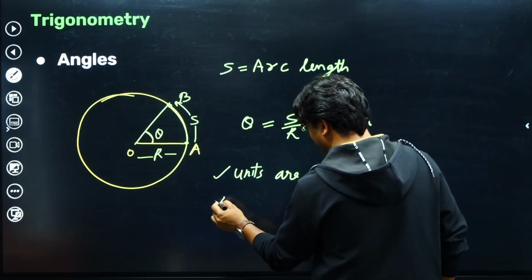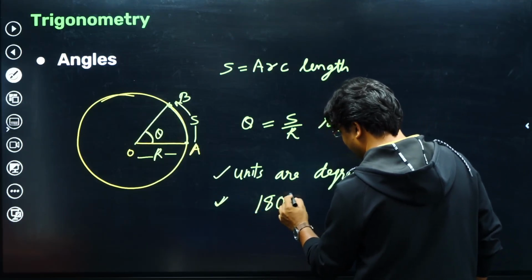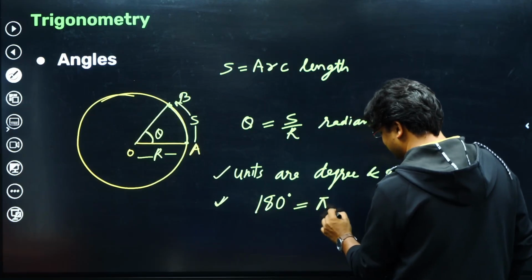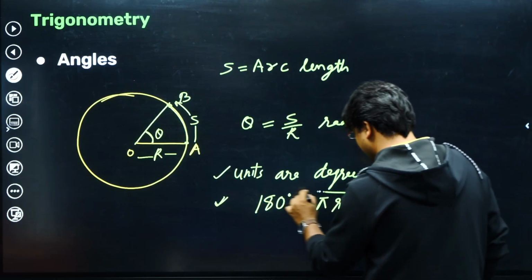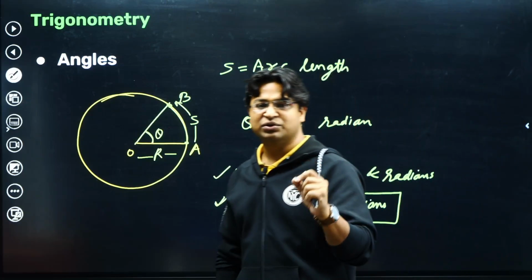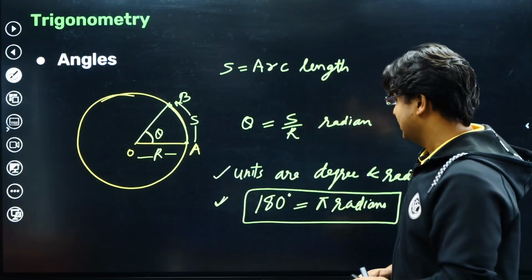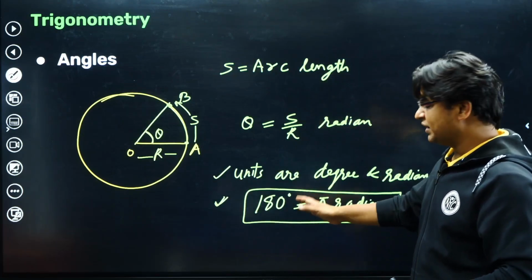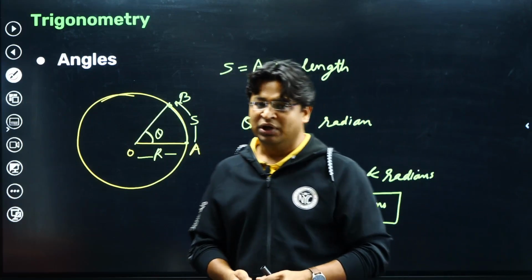So I'll tell you how to convert degree and radian. 180 degree is equal to pi radians. If you remember this, then you will be able to convert any angle given in degree into radian, and similarly the other way around, from radian into degrees also.